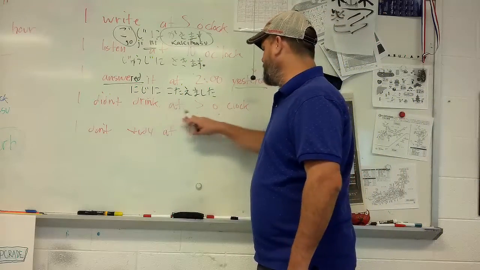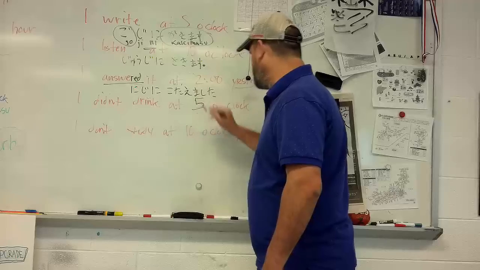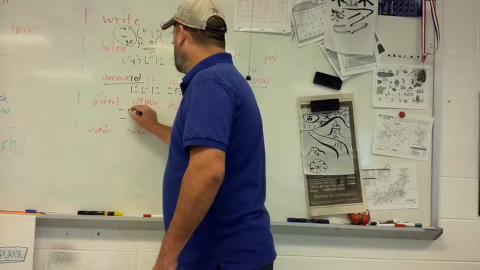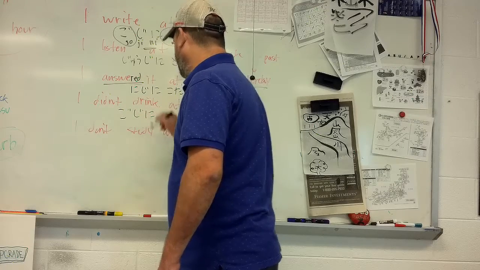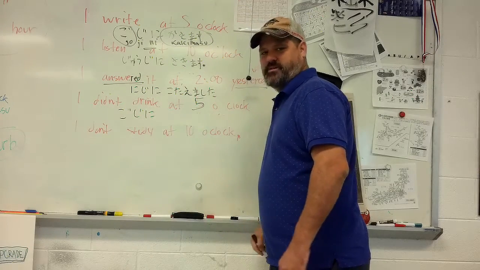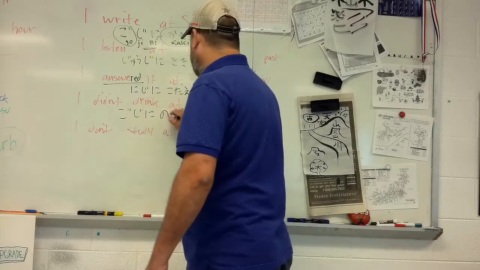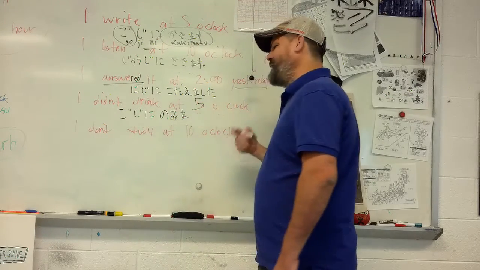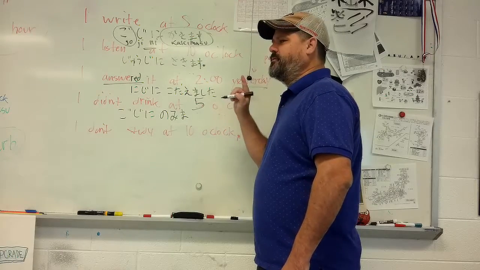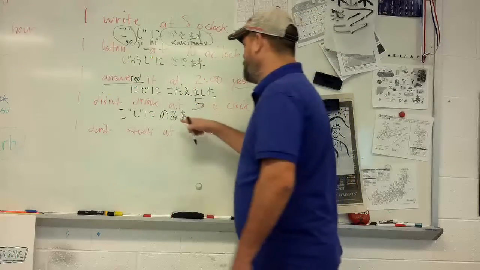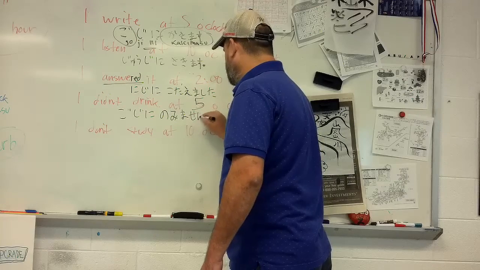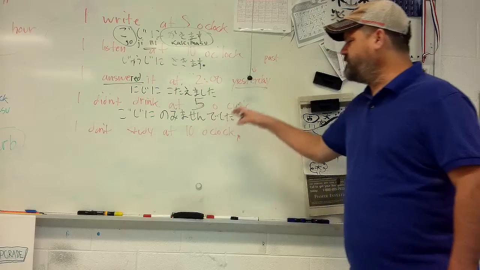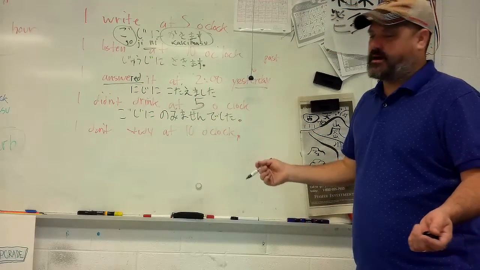So, I didn't drink at 5 o'clock. What would that be? Goji ni. Didn't drink. What's drink? Nomimasu. Nomi, okay, masu. But we're going to do past tense negative. So, nomimasen deshita. Goji ni nomimasen deshita. I didn't drink at 5.